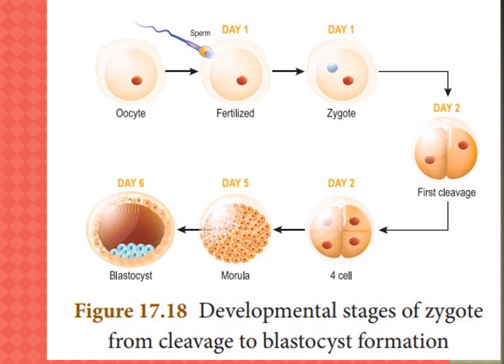After first cleavage, 4 cells form, next the morula, then the blastocyst. We already studied these development stages from cleavage to blastocyst formation.